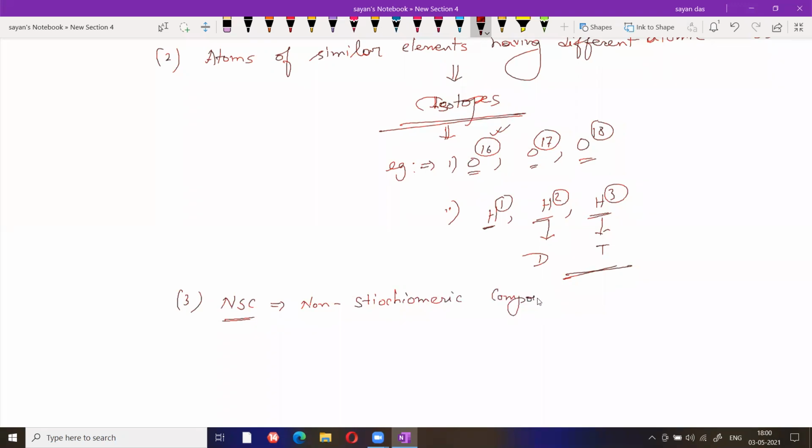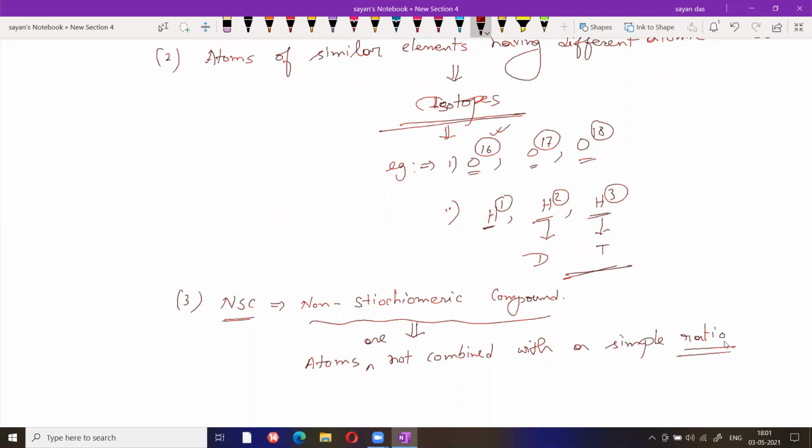Non-stoichiometric compound. For non-stoichiometric compounds, basically all the atoms are not combined in a simple ratio.